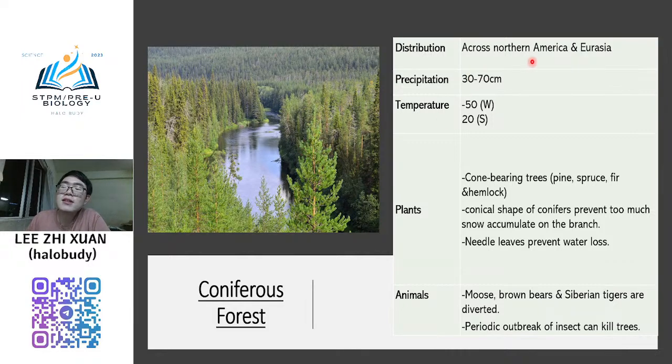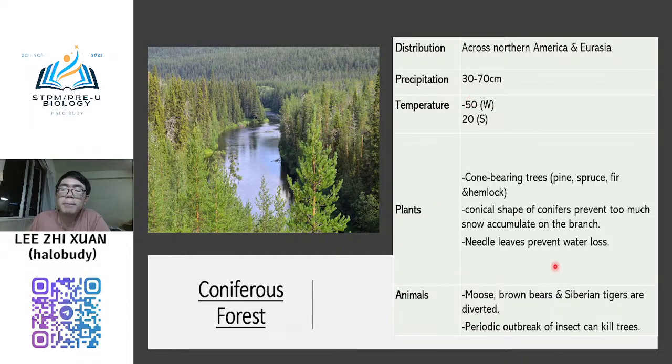So normally this one is located in the very northern regions, North America, and also Europe, European countries and Russia. And also the precipitation can average 30 cm per year. And then the temperature normally is very low. You will see that in summer it only goes up to 20 degrees Celsius. And then in winter, for nowadays, now is winter time, right? It can go down to -1.